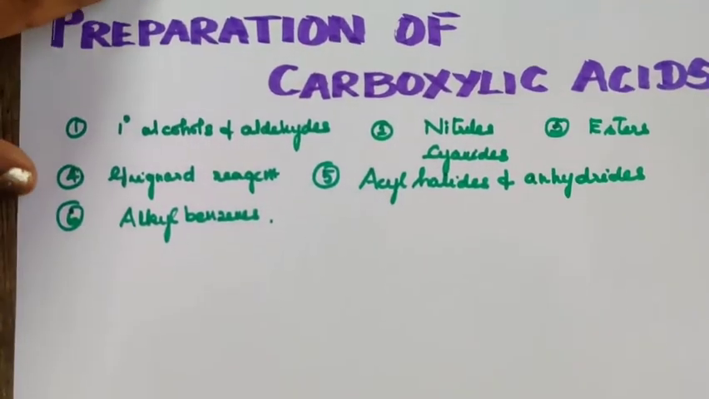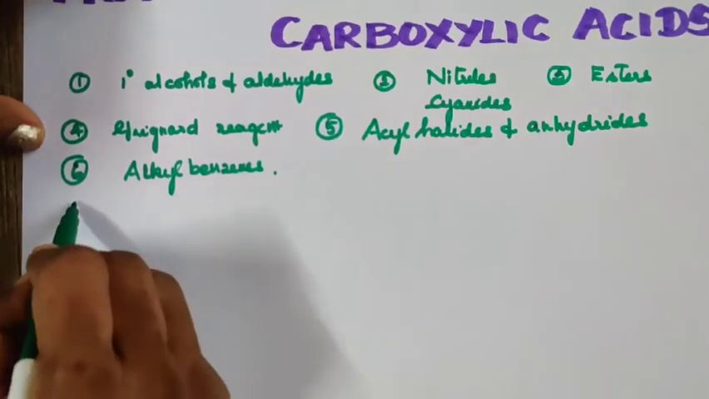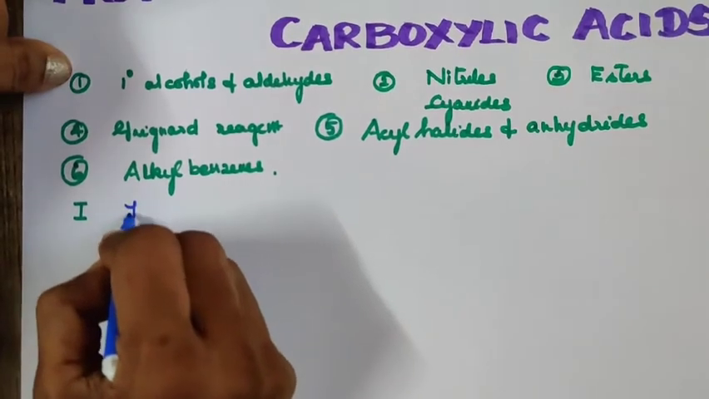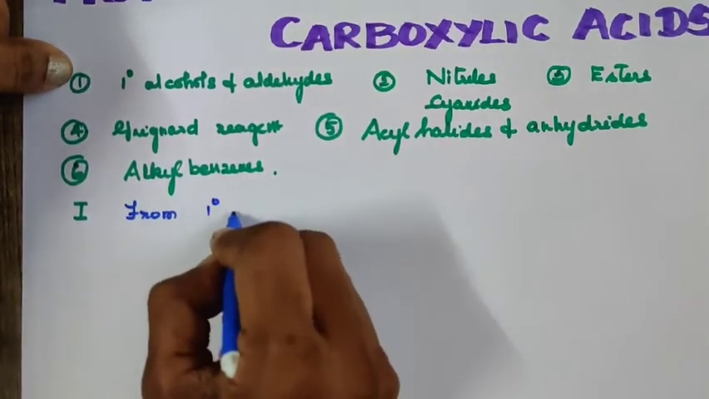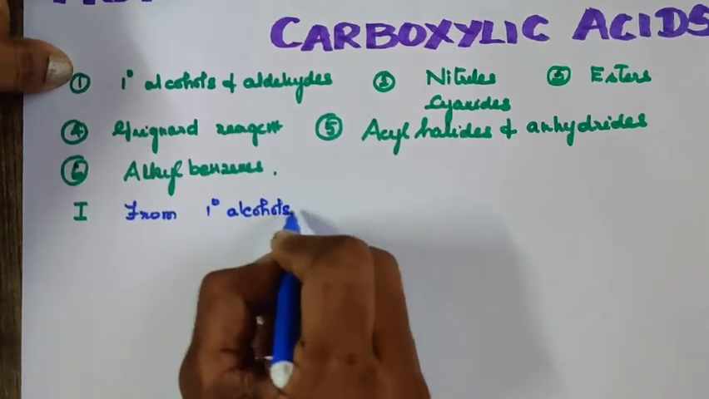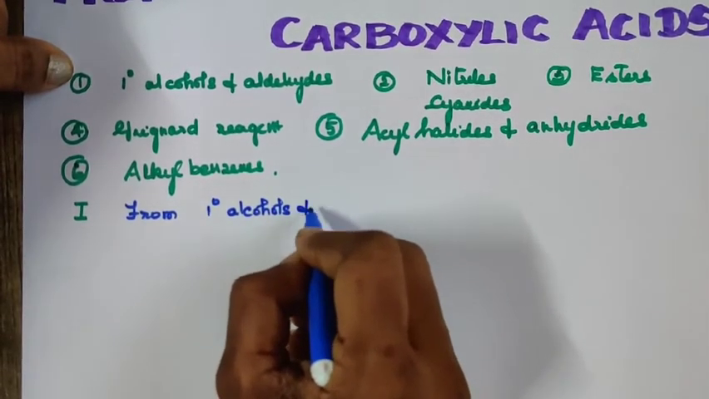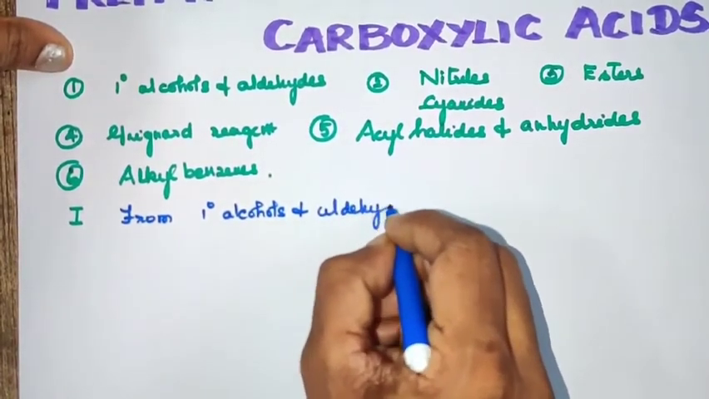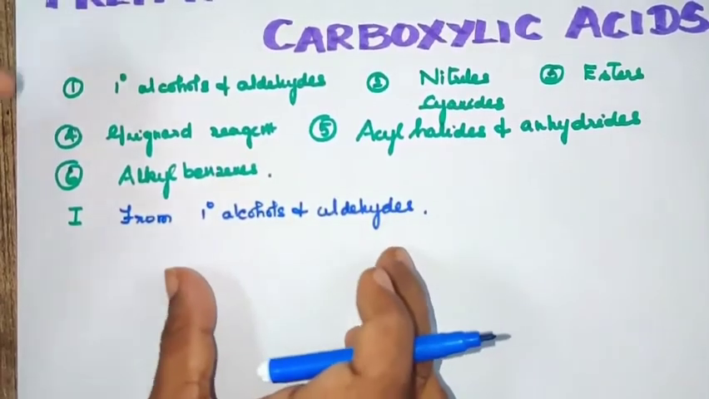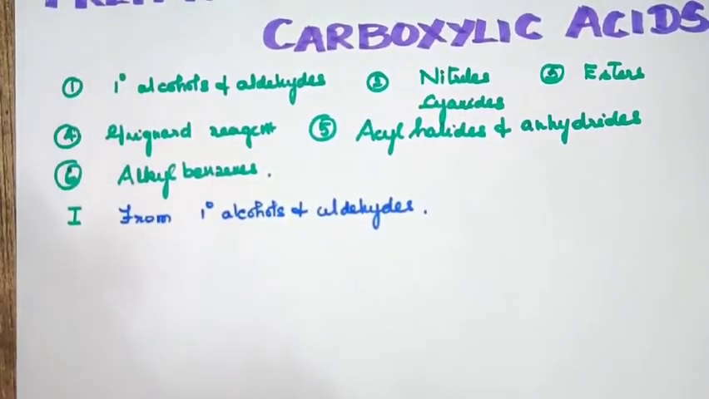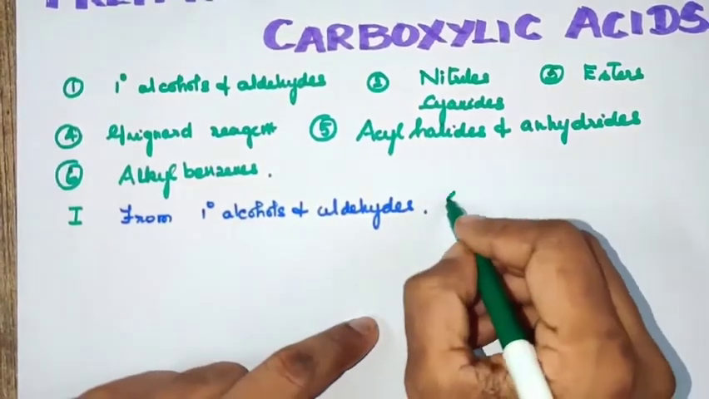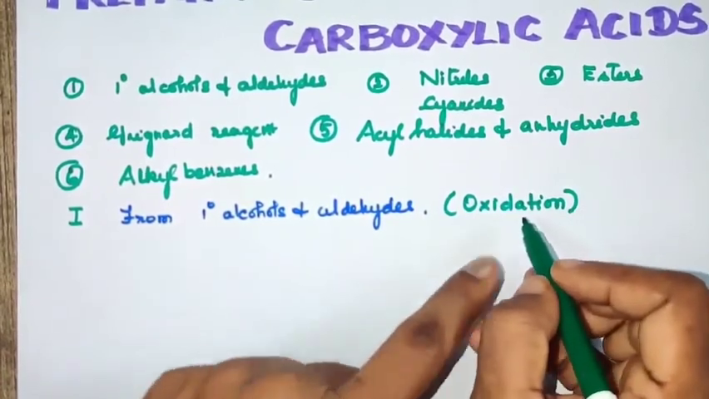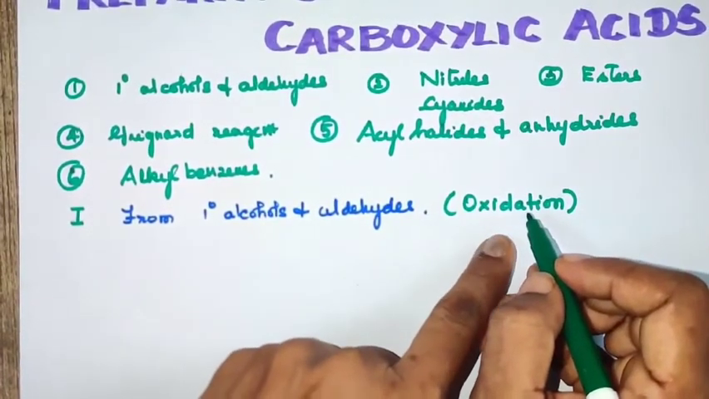I'm going to take the very first method, from alcohols and aldehydes. How do you prepare carboxylic acids from primary alcohols and aldehydes? The very first one is from primary alcohols. You know very well, primary alcohols means the OH group is attached to a primary carbon atom, and aldehydes means having a CHO group. From the oxidation method, you can prepare carboxylic acid from primary alcohols and aldehydes.